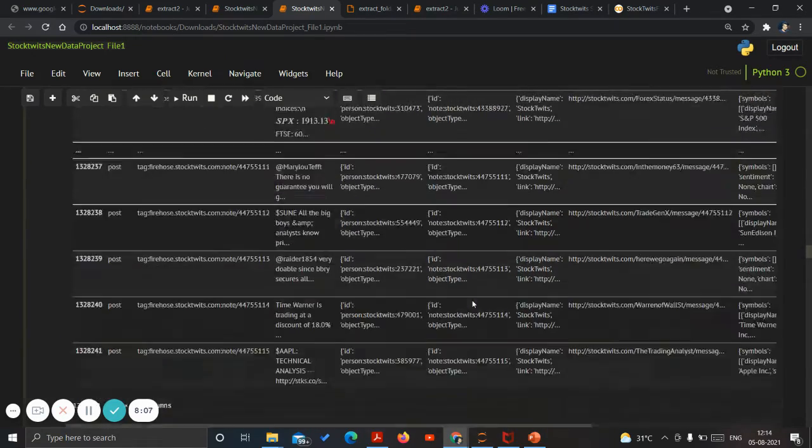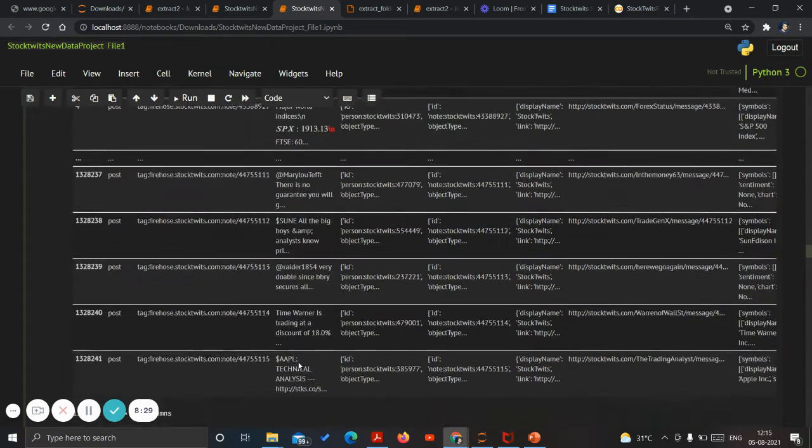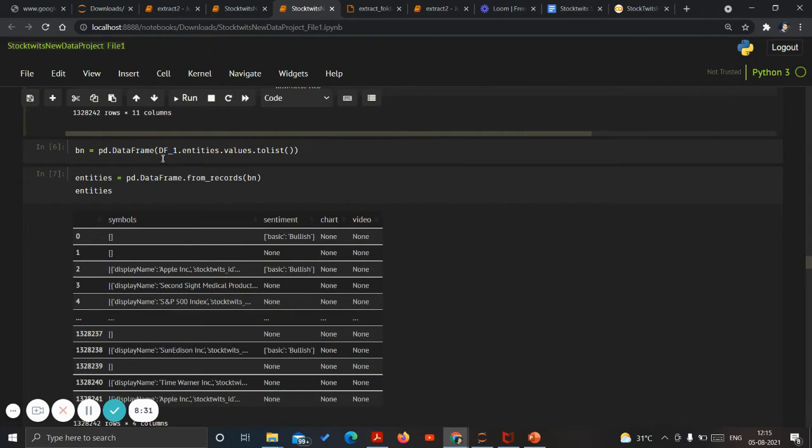So first of all, the step involves conversion of this string into a dictionary, and after it is converted into a dictionary, we have to perform normalization, but not using the shortcut df dot normalization with the maximum level set. We have to go inside it and separate it into whatever parts we want, right? This is done likewise in entities.